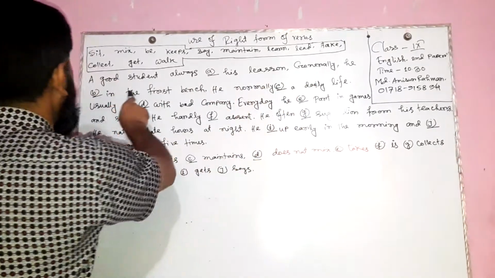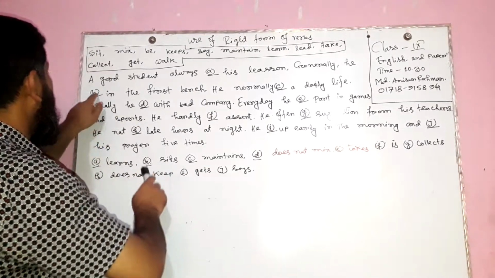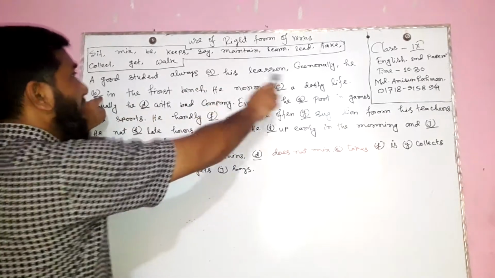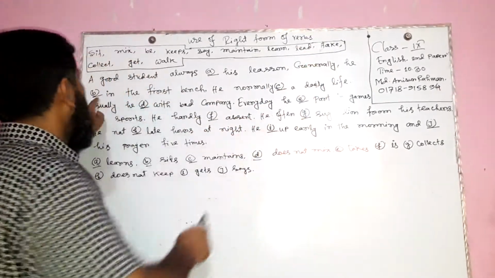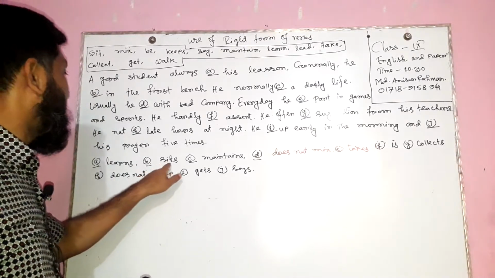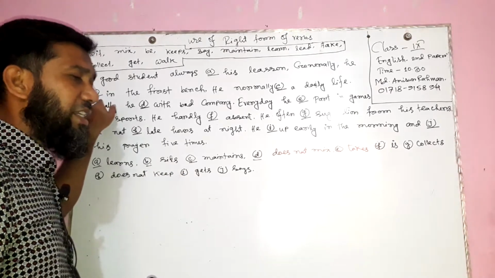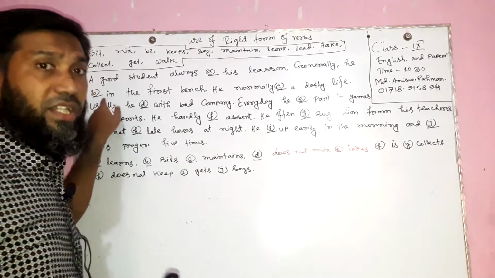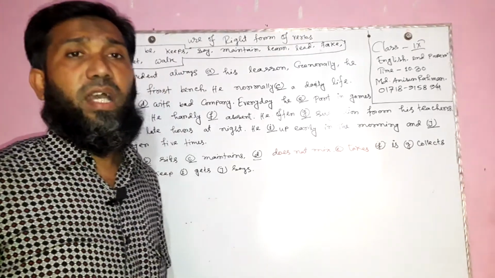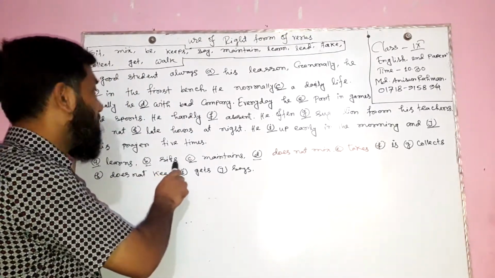Generally, he dash in the first bench. Here the required verb is sit. But in this sentence the subject is third person singular, so sit is added with s or es, I mean sits. The required verb is sit, and as the subject is third person singular, we add s after the main verb. So this verb turns into sits.